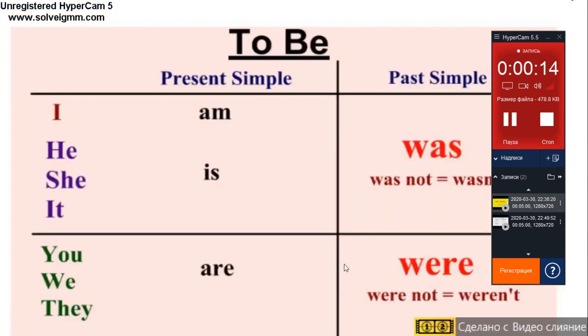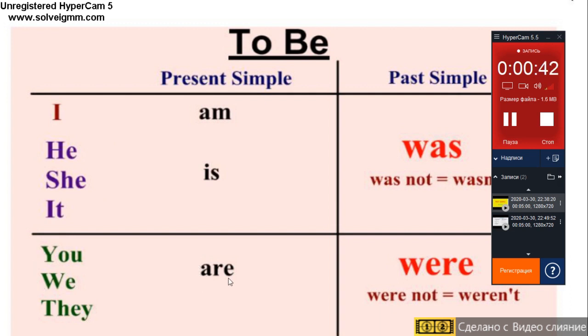So, you know that the present forms of the verb to be are am, is, are. As you can see from the table, we use I with am, he, she, it with is, you, we, they with are.